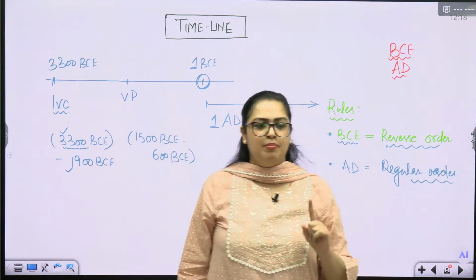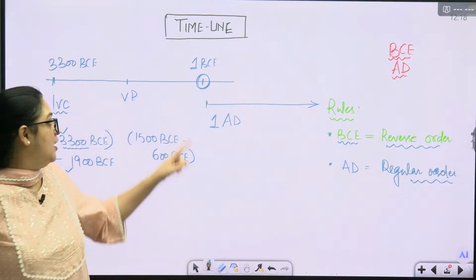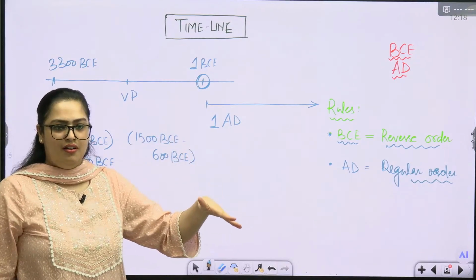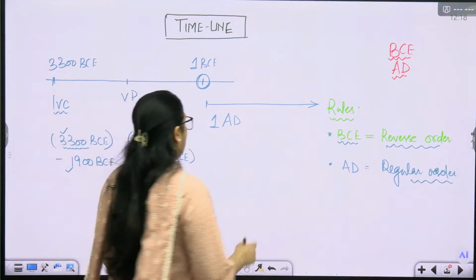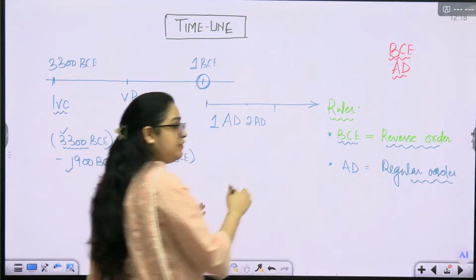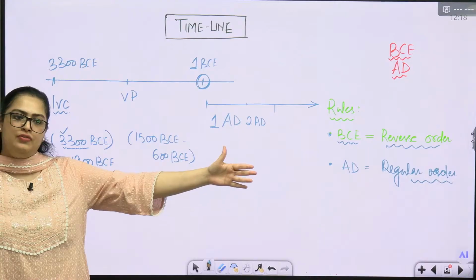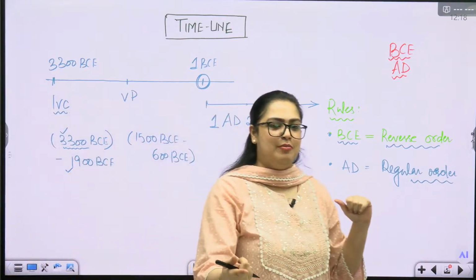And that is why the number of years you calculate sometimes goes wrong. First BCE and then first AD. There is no 0 year. Then second AD, third AD, fourth AD. When we complete 100 years like this, first AD, second, third, fourth, up to 100 AD, that will be called a century.